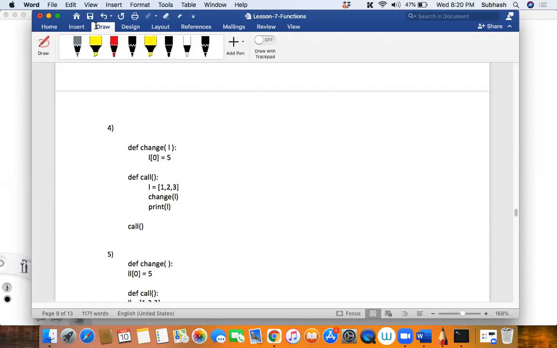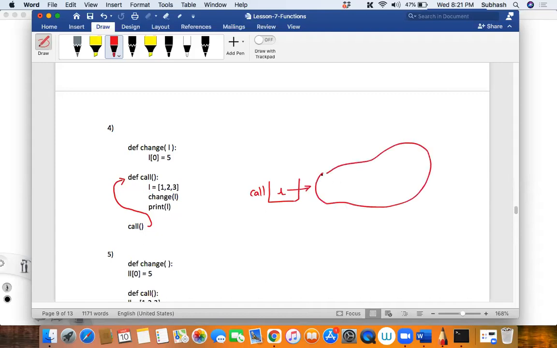So first there is a call function. It will call. Then there is a sequence which is a list. Let me write that. This is a stack frame for the call function. Then what are we having inside that? We have a list L, and this is basically the heap. Inside the heap we have a list, that is 1, 2 and 3, isn't it, guys?